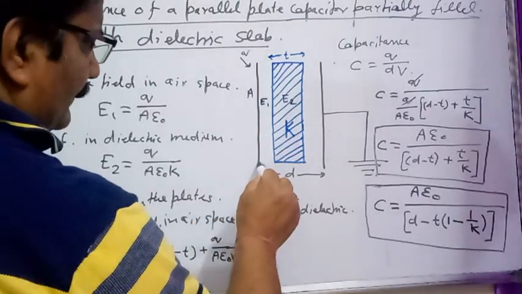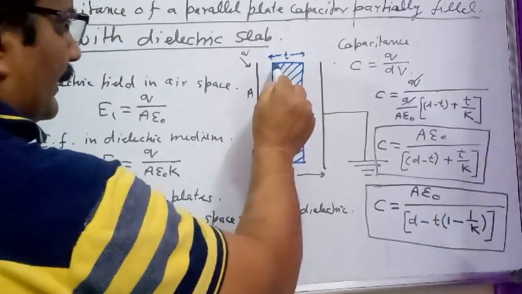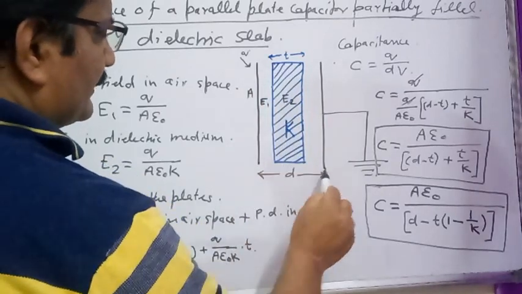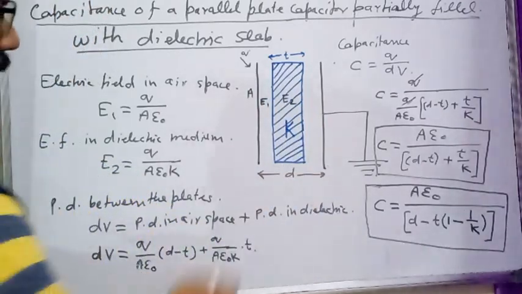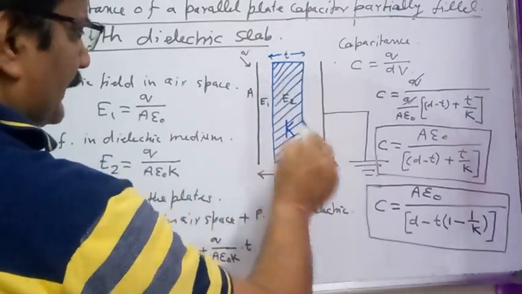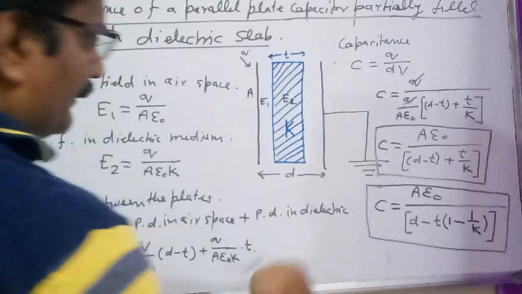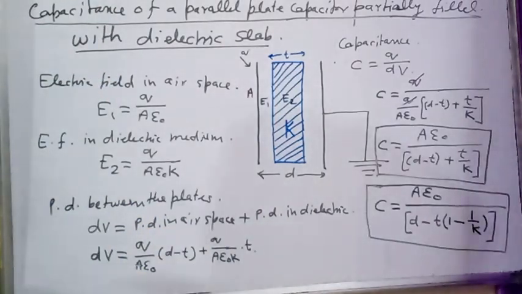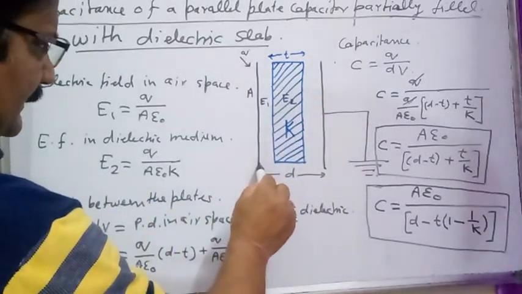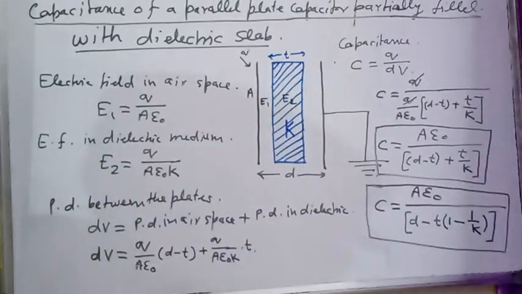So students, see, the separation between the plates of the parallel plate capacitor is D, and a dielectric slab whose thickness is less than the separation between the plates, with thickness T and dielectric constant K, is introduced between the plates. What can be the capacitance of this parallel plate capacitor? To calculate the capacitance, we need to know the potential difference between the plates of the capacitor after introduction of this dielectric slab.